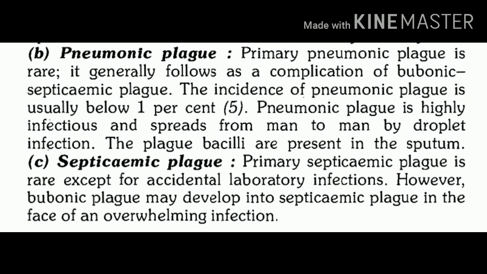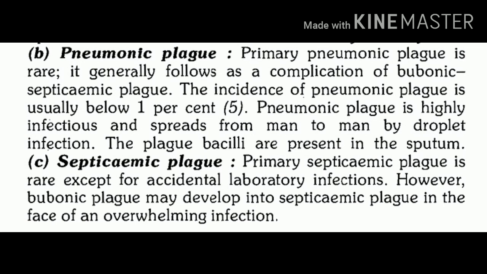Now what about septicemic plague? Again, like pneumonic plague, primary septicemic plague is very rare to occur. The cases of bubonic plague may develop septicemic plague, or we can say it can occur as a complication of bubonic plague, and rarely infection can occur accidentally in laboratory workers. So these are three important clinical forms of plague.